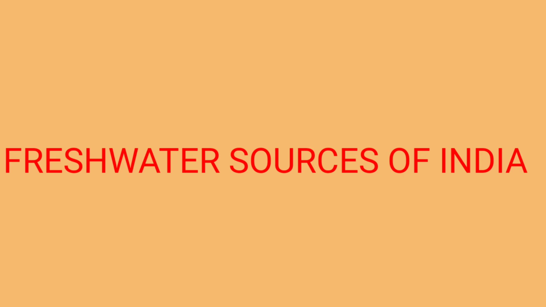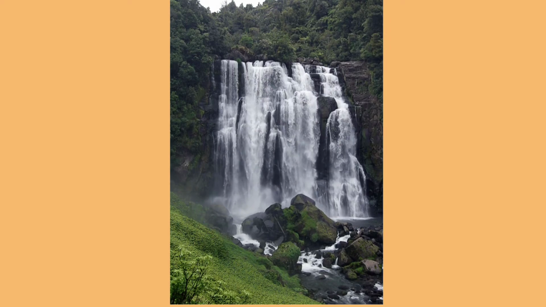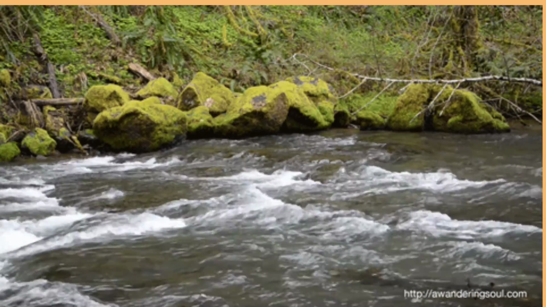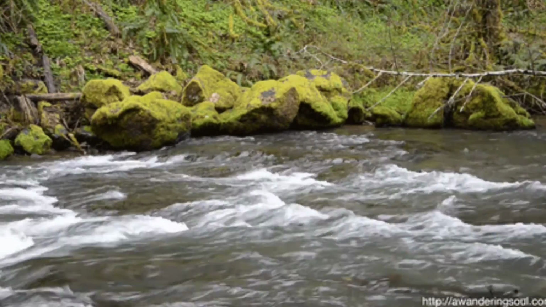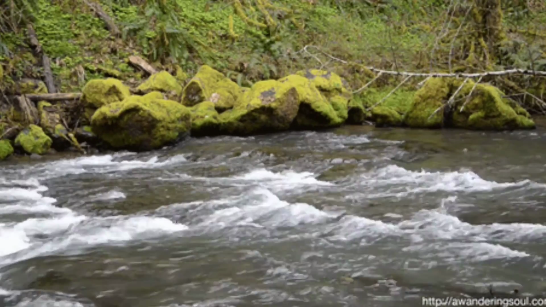See, nature has abundantly blessed India with rich water resources. Indian rivers are classified into two: perennial rivers and seasonal rivers. Perennial rivers are the rivers which have a continuous flow of water all throughout the year. These rivers are Indus, Ravi, Beas, Chenab, Jhelum, Satluj, Ganga, Yamuna, Gomti, Ghagra, Gandak, Brahmaputra and Kosi.